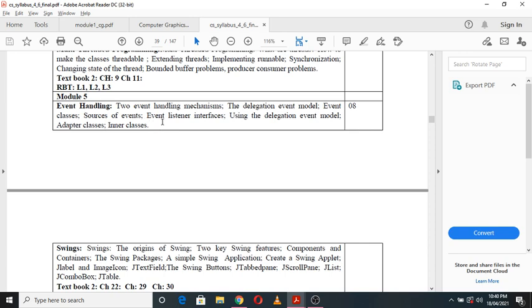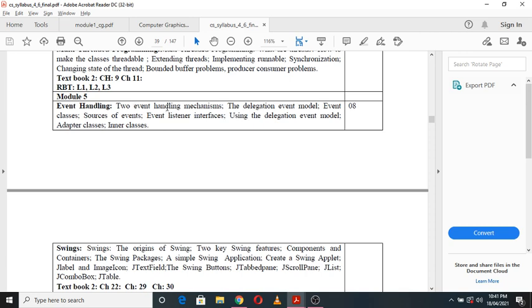So events are nothing but some runtime entities. Here we have to study how to handle these events. If any events or runtime or dynamic entities occur, how to handle them is what event handling is. For that there are some mechanisms that we will be studying here.